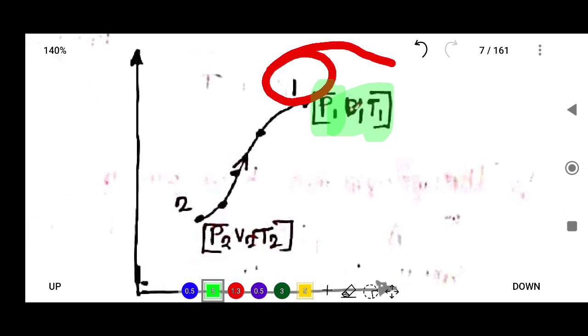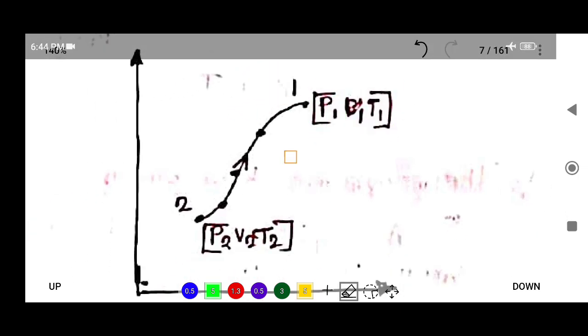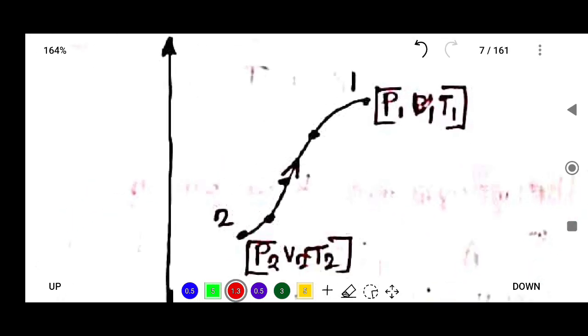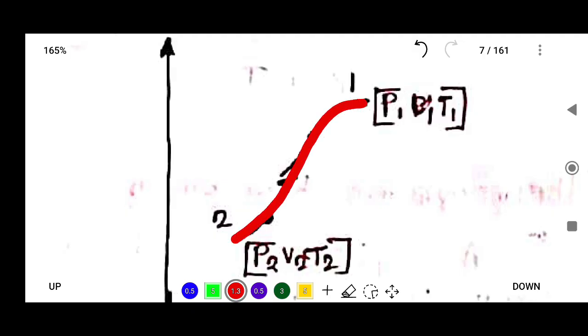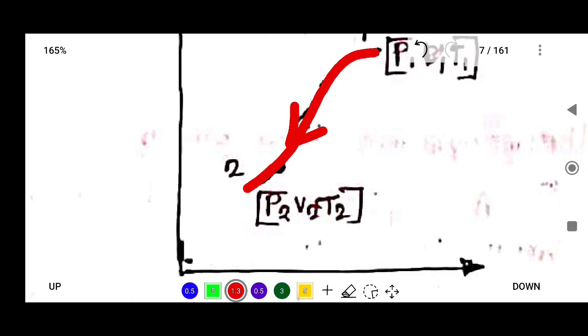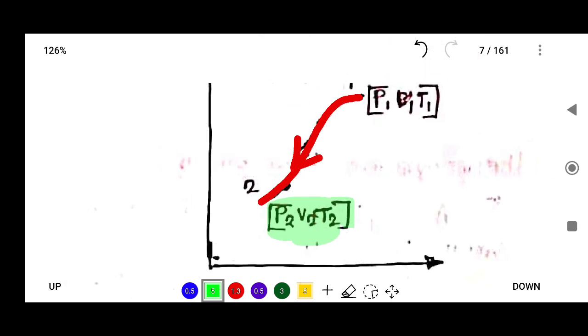Now suppose this state 1 is changing to state 2 by following this path, and when it goes to state 2, the pressure is suppose P2, temperature T2, and volume may be V2. But if the system changes from state 2 back to state 1 by following the same path, and there is no effect on the system and surroundings, then it is known as a reversible process.